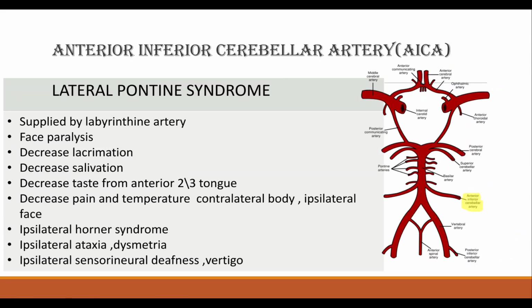If there is any damage to the anterior inferior cerebellar artery, the syndrome is called lateral pontine syndrome. It is supplied by the labyrinthine artery. The face is paralyzed, salivation and lacrimation will be decreased, and taste sensation in the anterior 2/3 of the tongue will be decreased. In the contralateral body, pain and temperature will be decreased, and the ipsilateral face also. Horner syndrome is ipsilateral, with ataxia and dysmetria, ipsilateral sensorineural deafness, and vertigo.